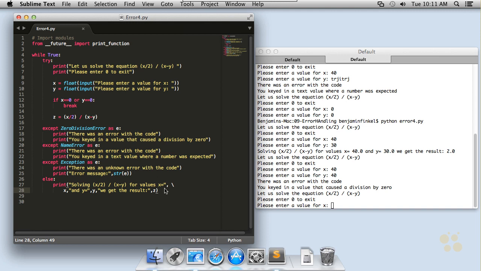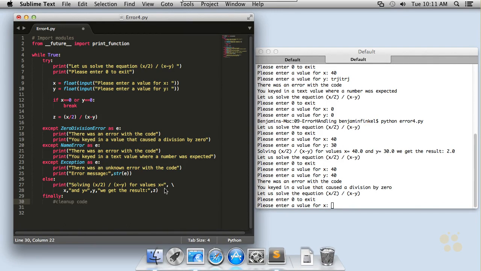Now the other clause that we have inside of our try except statement is the finally clause, and similar to the else clause, it needs to be down at the bottom after all of your excepts. And the finally clause is simply code that's going to run no matter what, regardless of whether or not you hit an error inside of your try statement or not. The finally code is going to execute. It's a good place to put cleanup code.